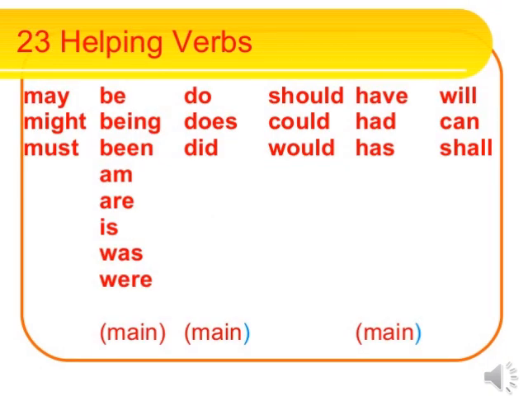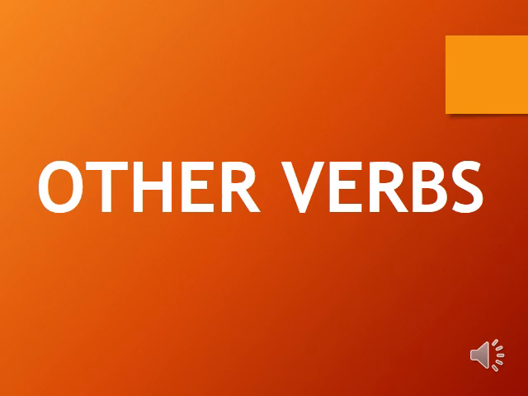Now helping verbs are given to you: may, might, must, be, being, been, am, are, is, was, were, do, does, did, should, could, would, have, had, has, will, can, shall. These all are your helping verbs. Now next we will discuss other kinds of verbs.